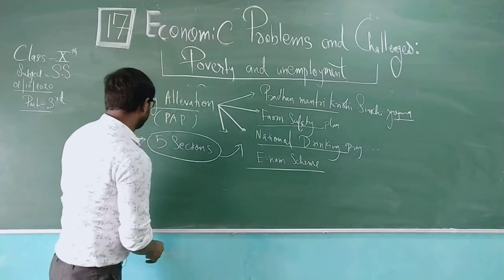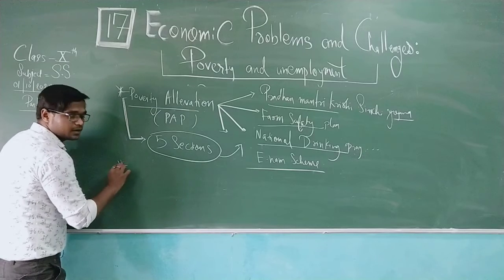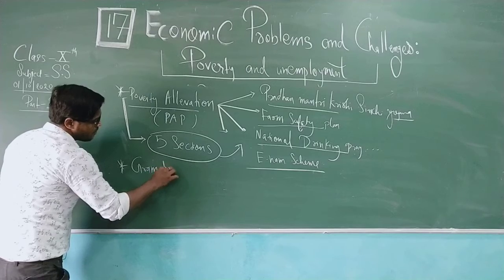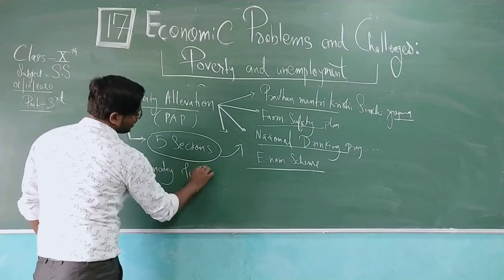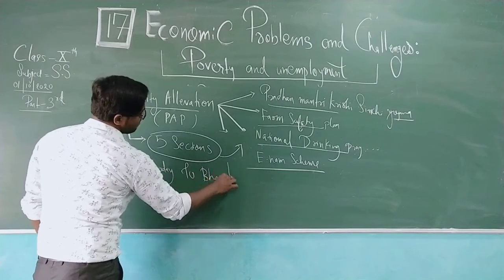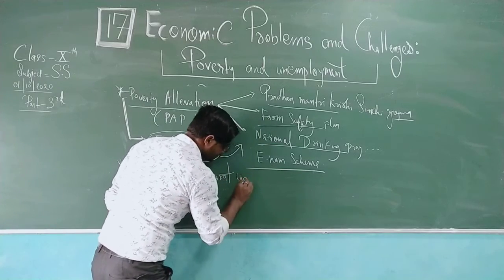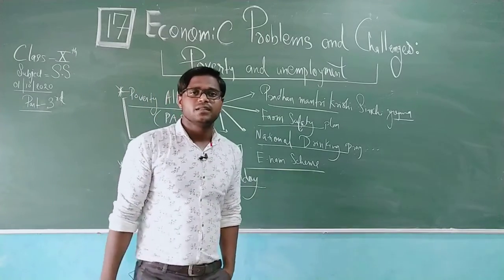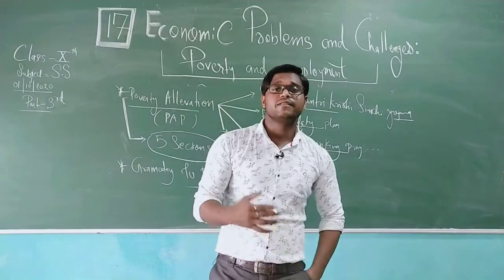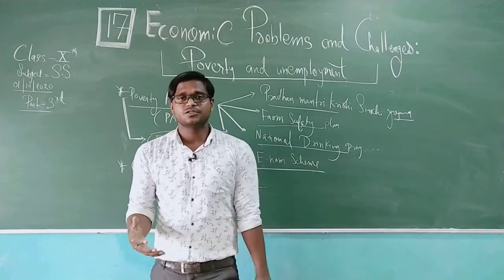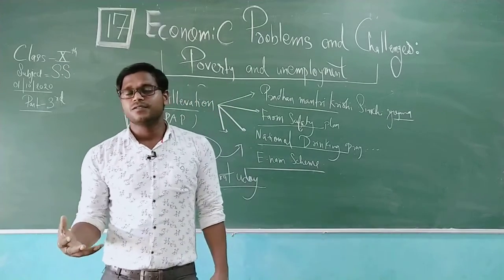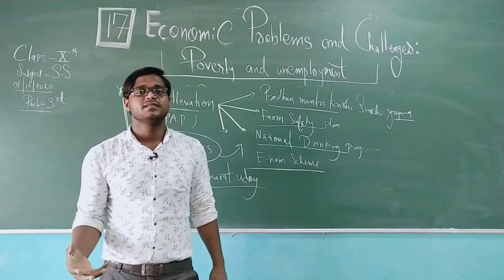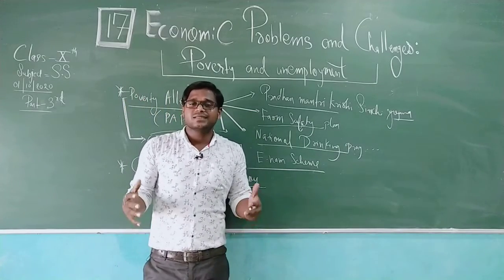So we can understand the next topic, that is Gram Uday to Bharat Uday. As I made you understand, such programs are working in the villages, where the farmer is provided with plantations and all the basic things. Farmers also face losses, sometimes due to wild animals, due to natural calamities and all, and economic crisis can be seen.